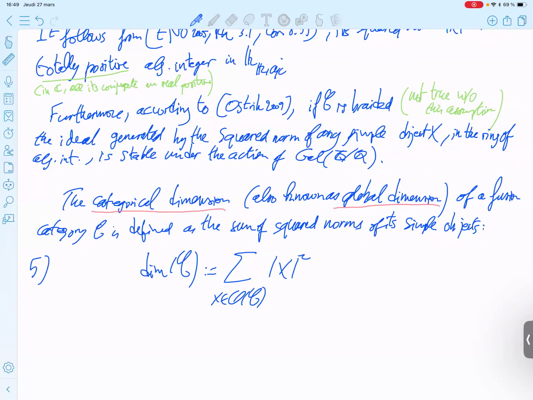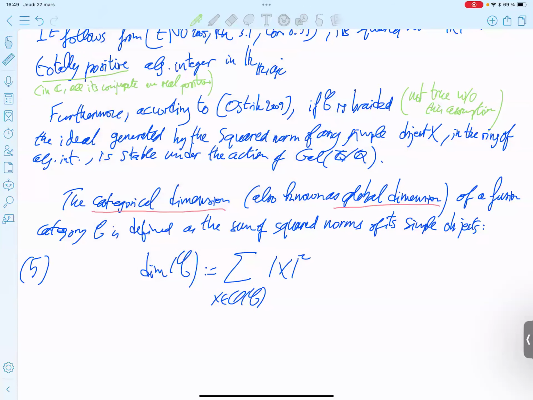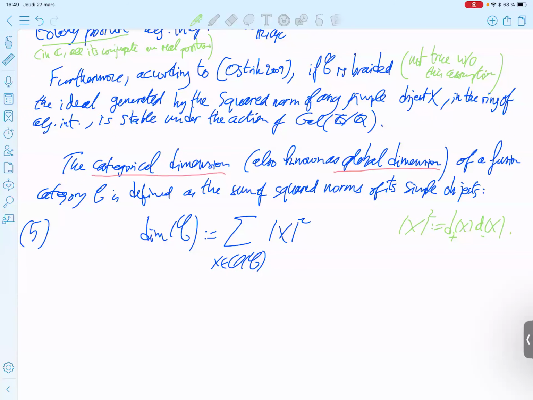This is equation 5. And remember that this is defined as d plus x times d minus x. D plus or d minus taken independently depend on the actual isomorphism phi, but the product does not depend on it, as we explained. And so the dimension of C is canonical.